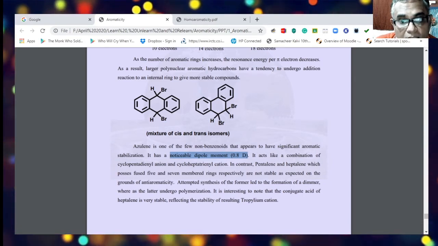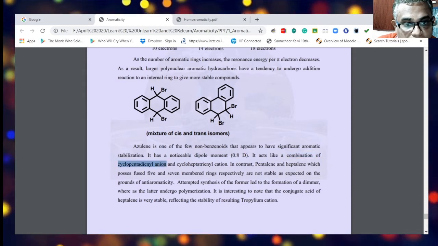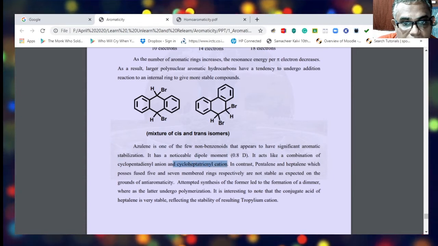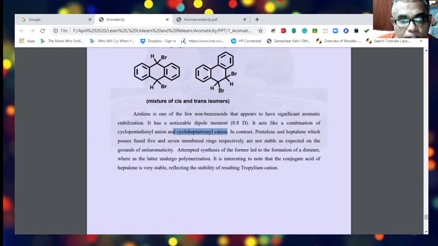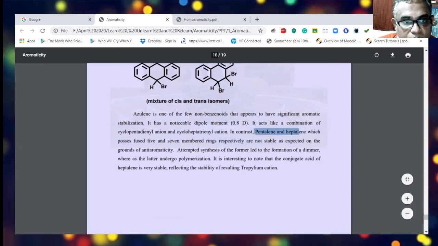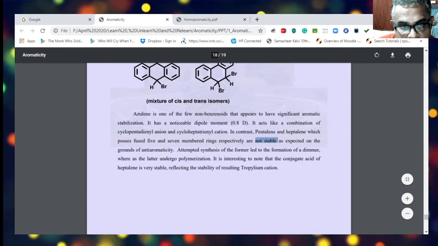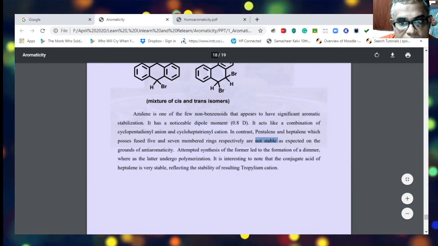It is a combination of cyclopentadienyl anion and cycloheptatrienyl cation. In contrast, pentalene and heptalene, which possess fused 5 and 7 membered rings respectively, are not stable, as expected on the grounds of anti-aromaticity.